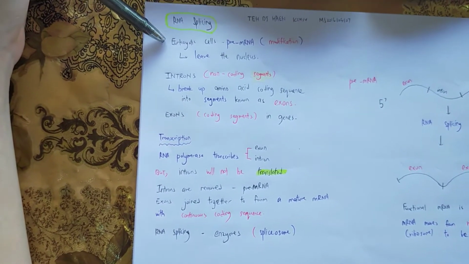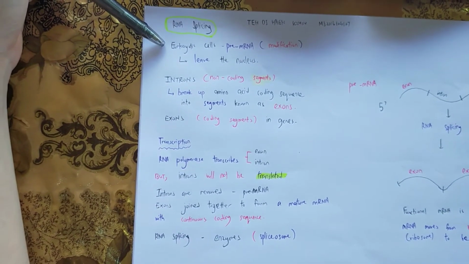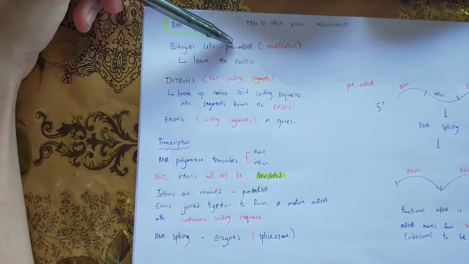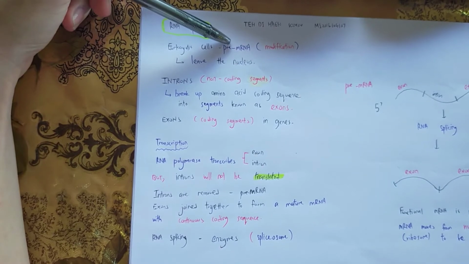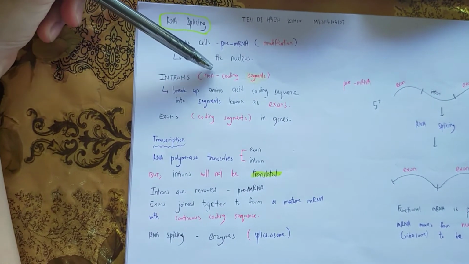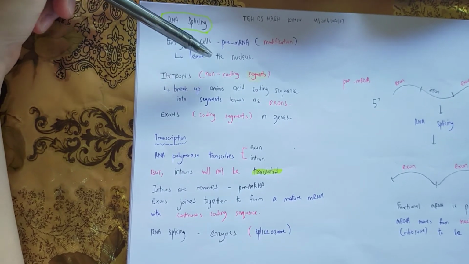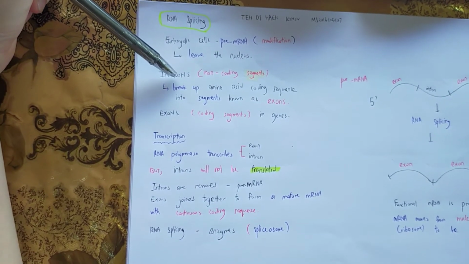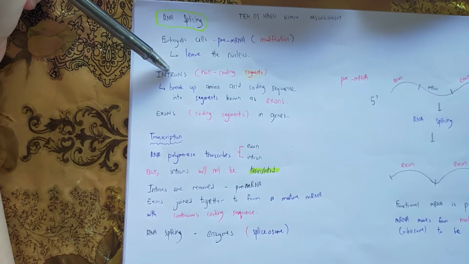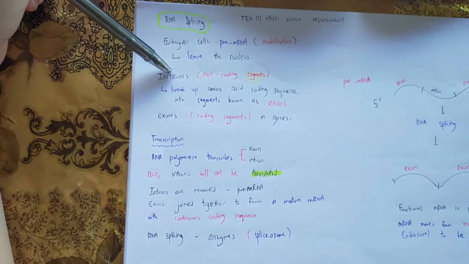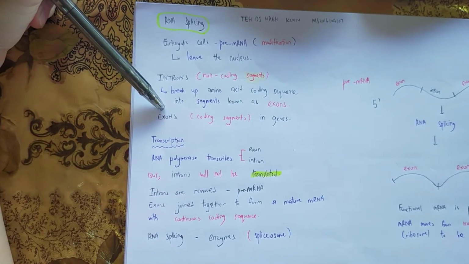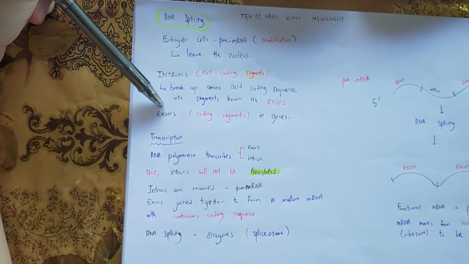Now I would like to talk about the process of RNA splicing. Transcription in eukaryotic cells differs from prokaryotic cells in that the RNA transcript is a pre-mRNA molecule which requires modification before it can leave the nucleus. This is because many eukaryotic genes contain non-coding segments called introns that break up the amino acid coding sequence into segments known as exons. Exons are coding segments in genes.